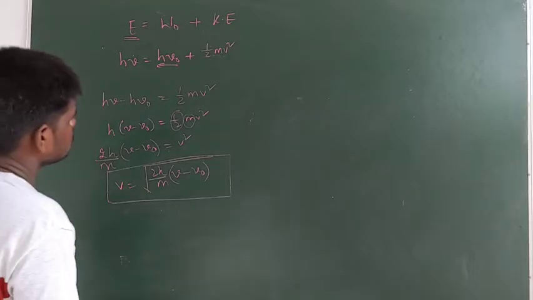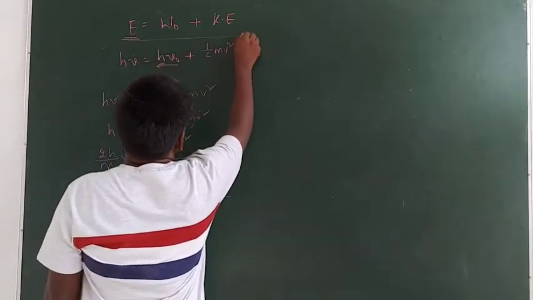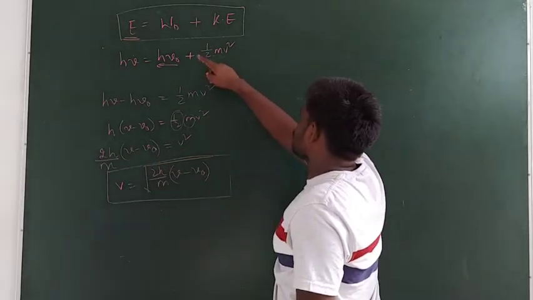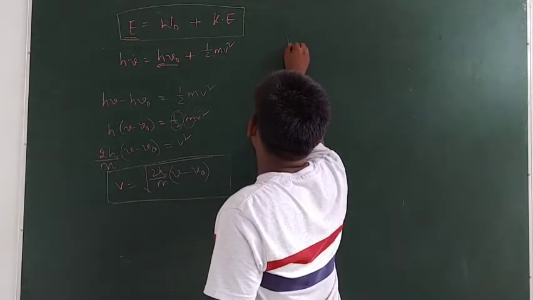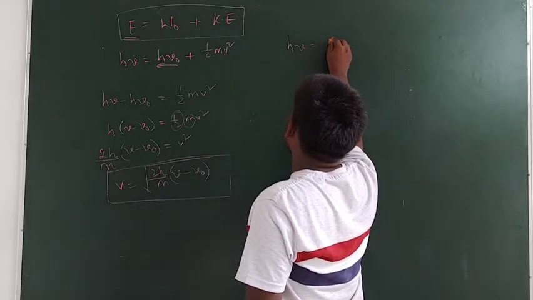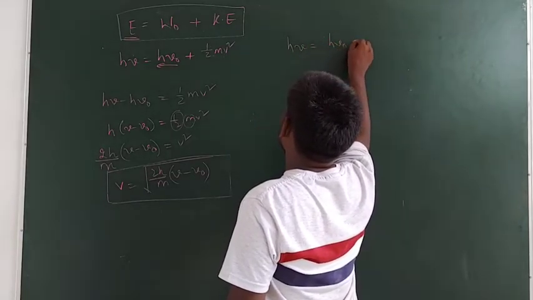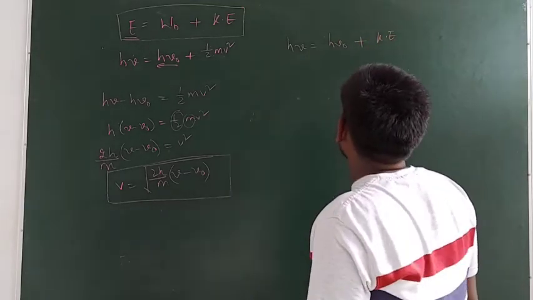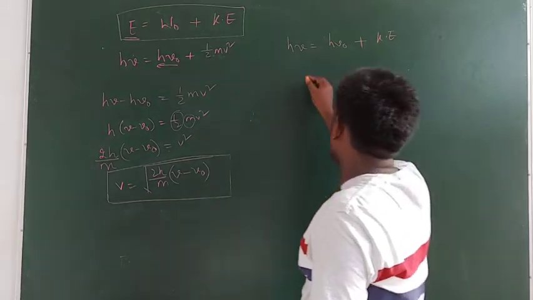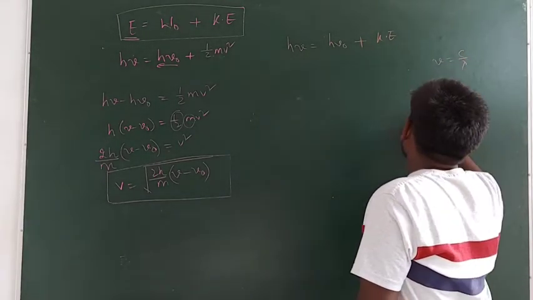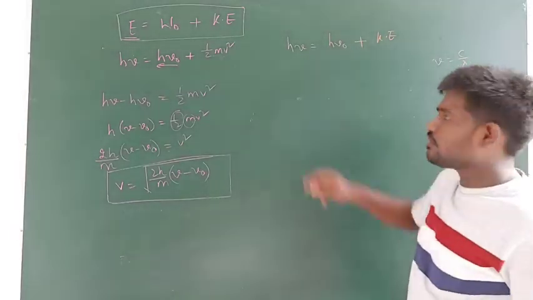Next, from this equation we can write one more form. E, which is h nu, is equal to W naught, which is h nu naught, plus kinetic energy. We know that nu is equal to c by lambda, where nu is the frequency of the radiation.